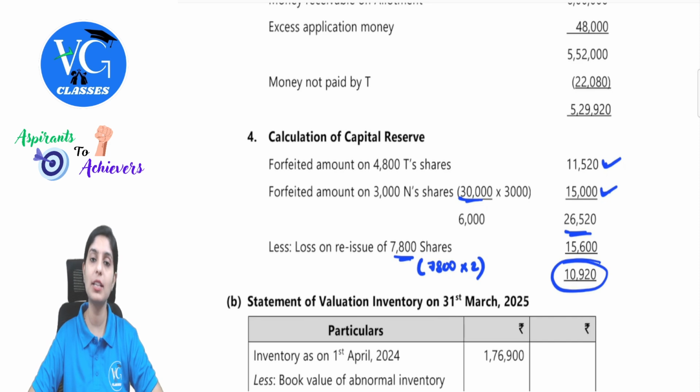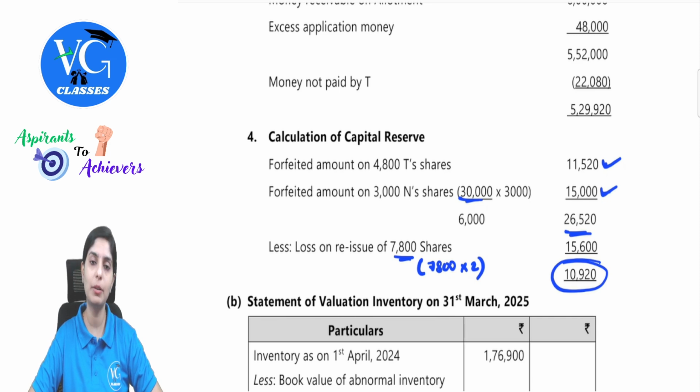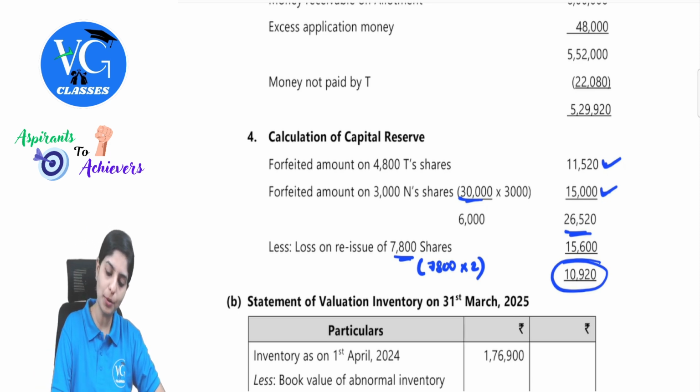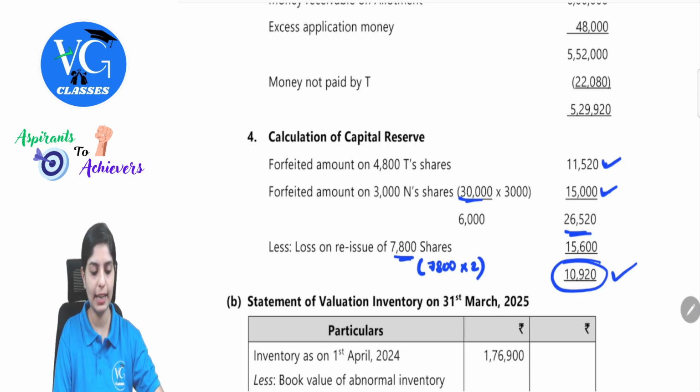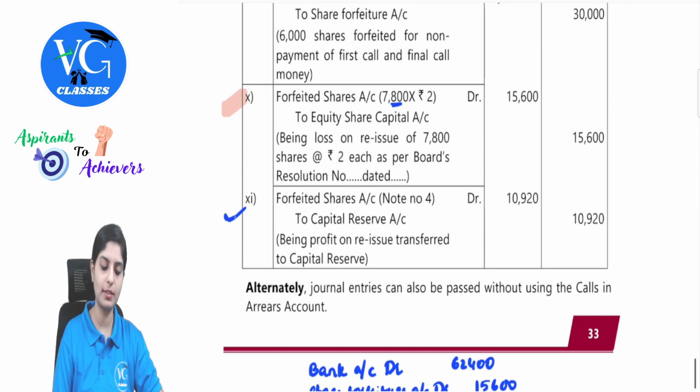In this question, as we have observed, we are taking this on the pro rata working. We are taking the number of shares allotted based on the money available from the excess application money. So that is why we have to follow this particular structure of solving. So I hope you understood how we are getting 10,920. So this is being transferred to capital reserve at the end.